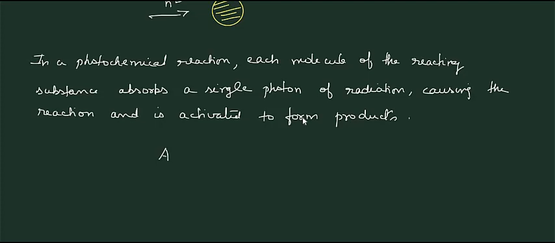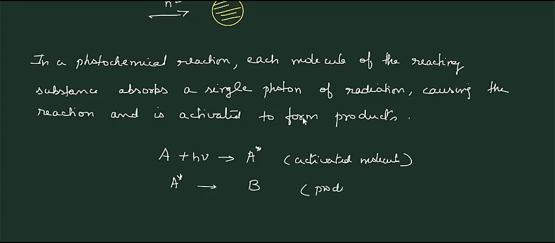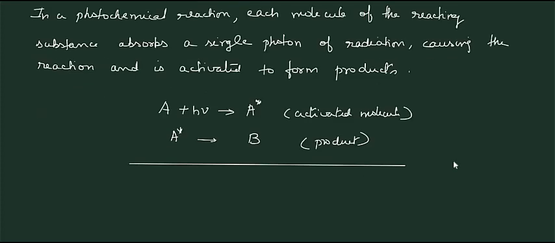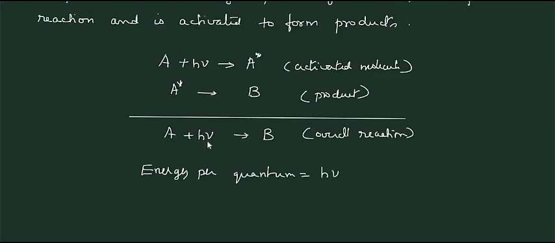When a molecule A absorbs a photon h nu, it becomes activated. This is the activated molecule. The activated molecule then gets converted to the product B. The overall reaction is A plus h nu giving B. Energy per quantum is h nu.